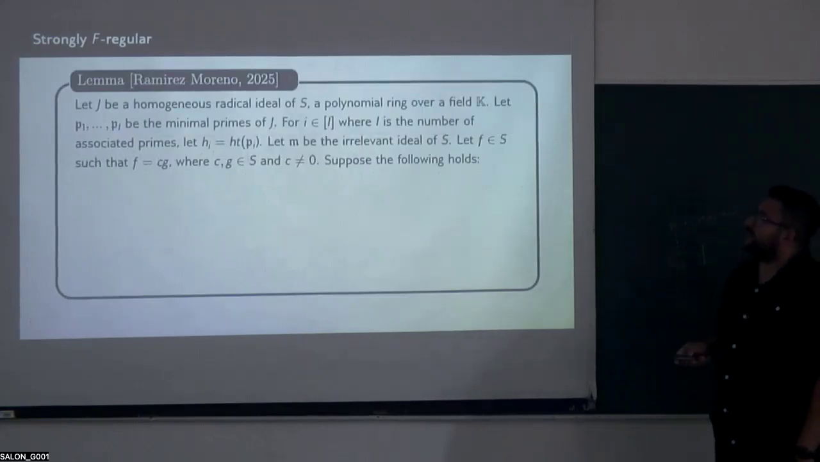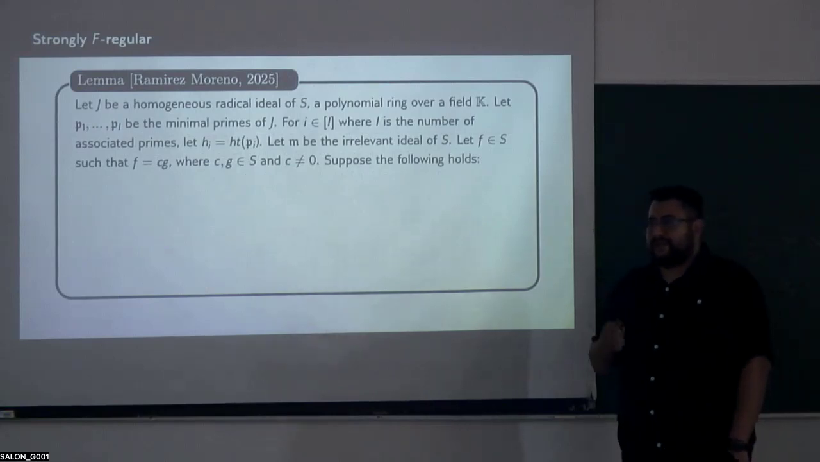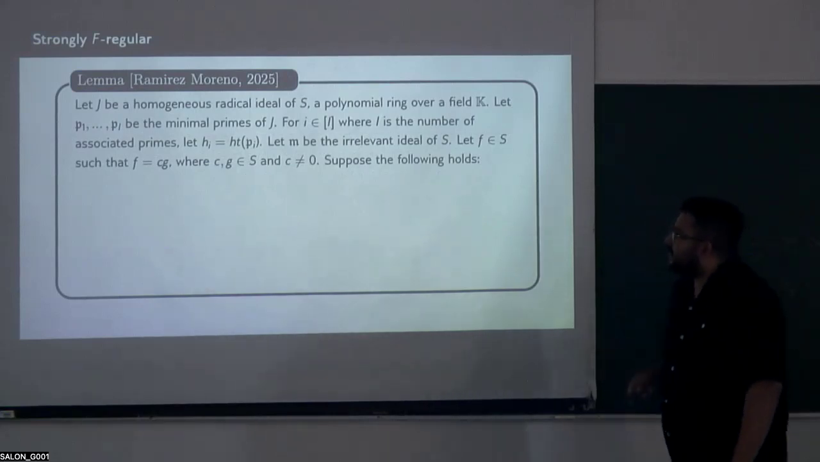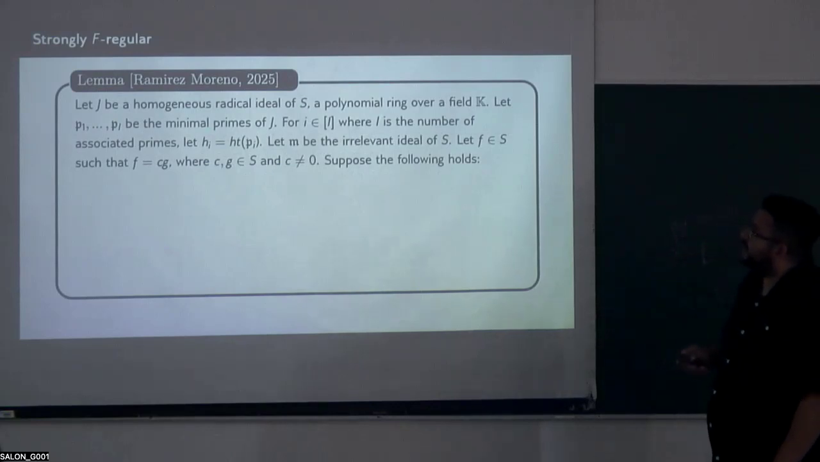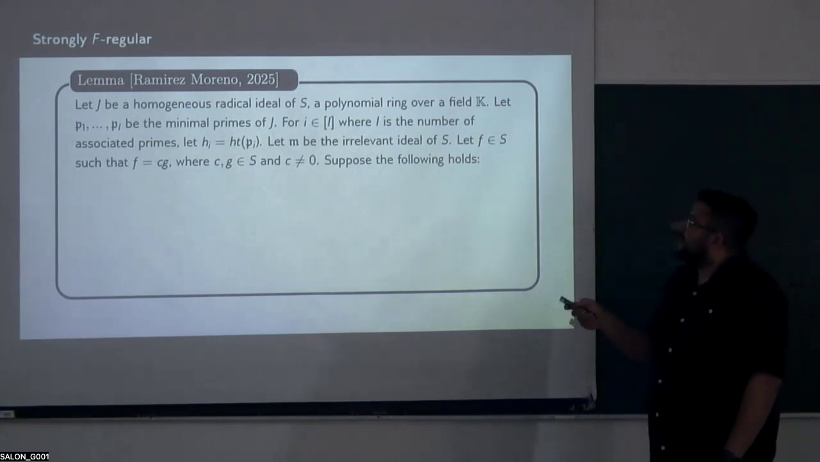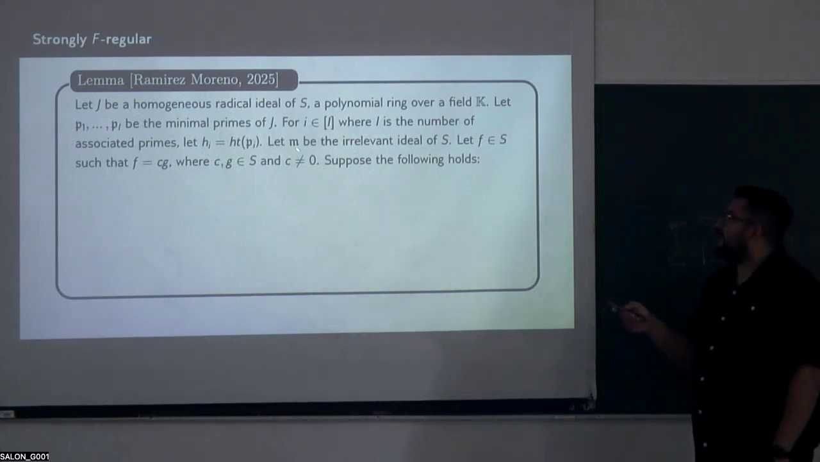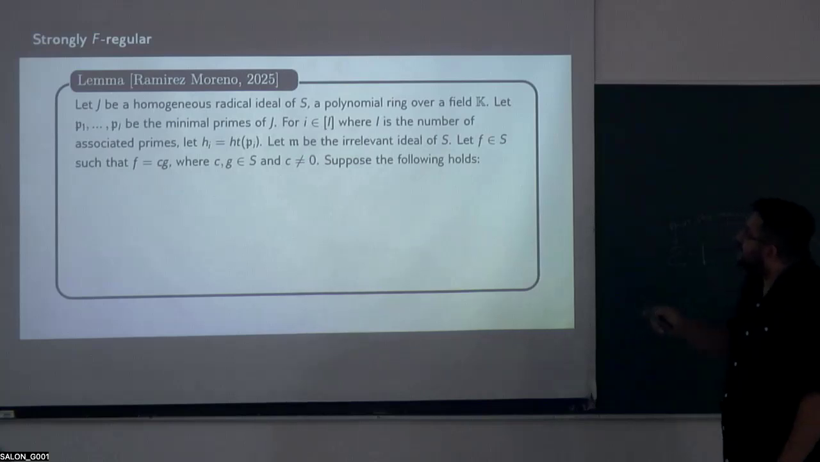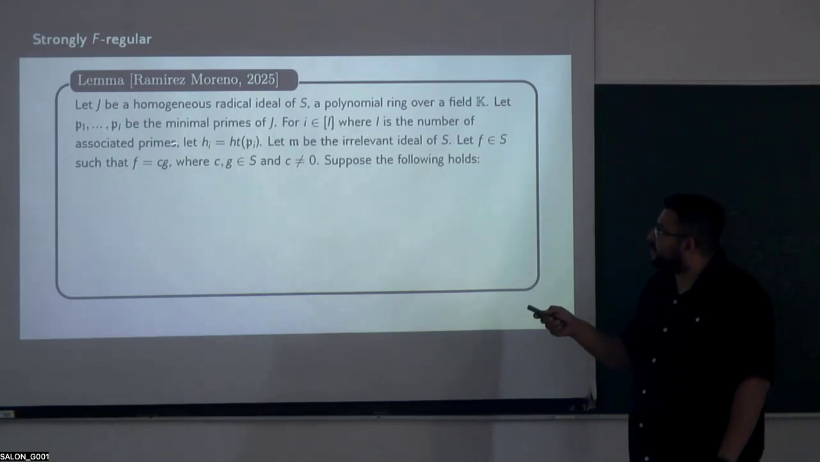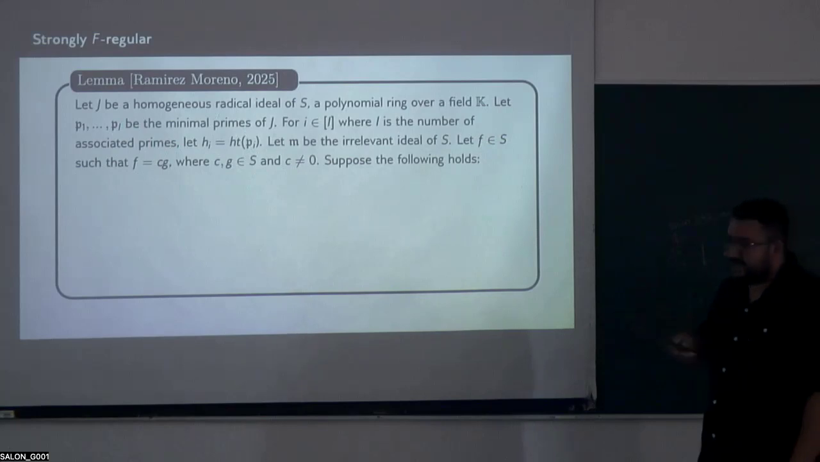Now, we will use this lemma from Ramírez-Moreno to prove that the symbolic Rees algebra is strongly F-regular. So let I be a homogeneous radical ideal. Let P1 up to Pl be the primes in the decomposition. Let hi be the height of each prime, and let m be the relevant ideal. And let F be an element of S such that F is equal to c times g, where F and g are in S and c is not zero.